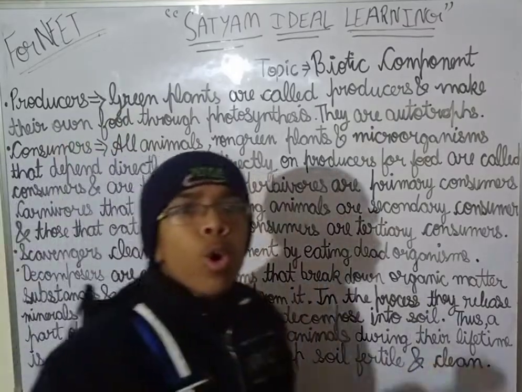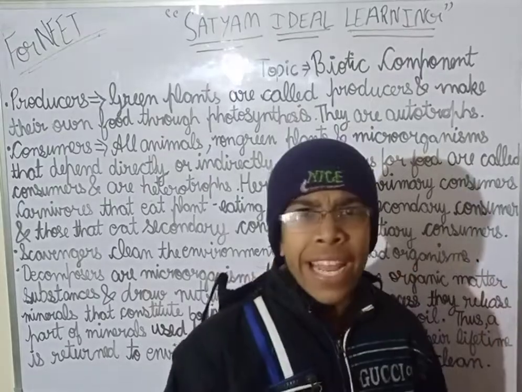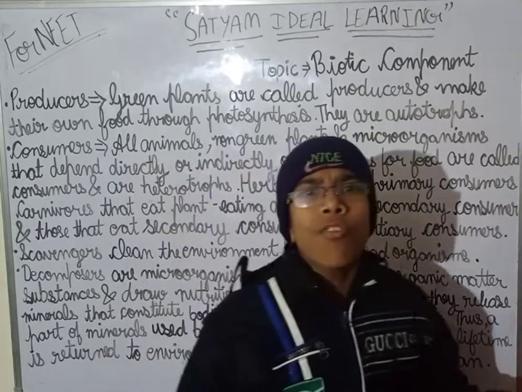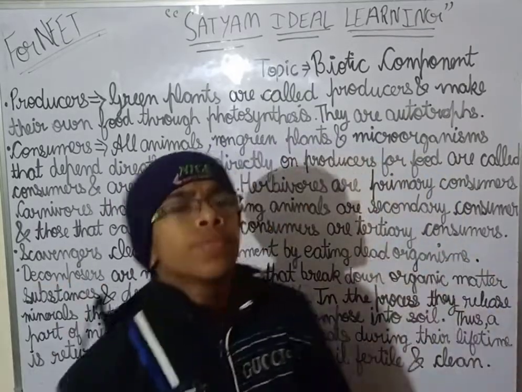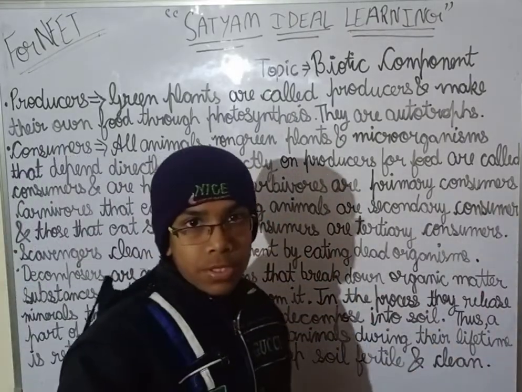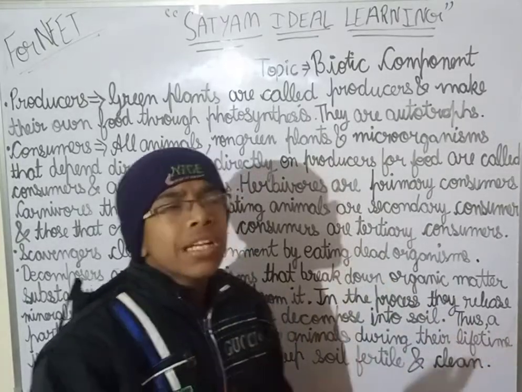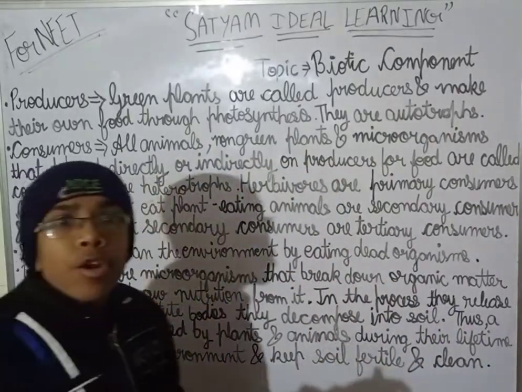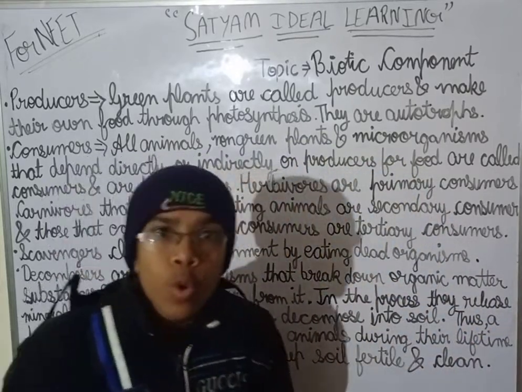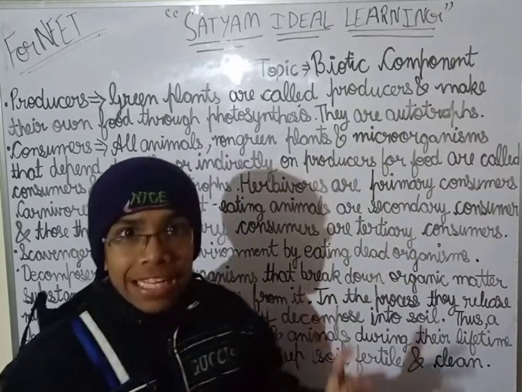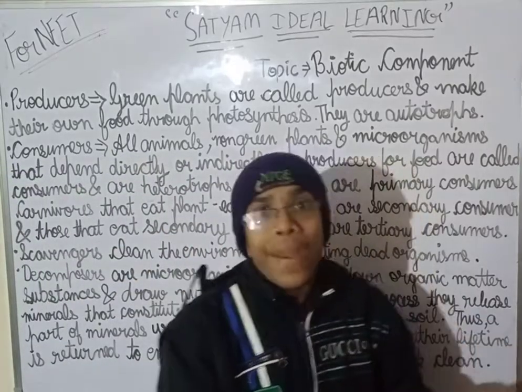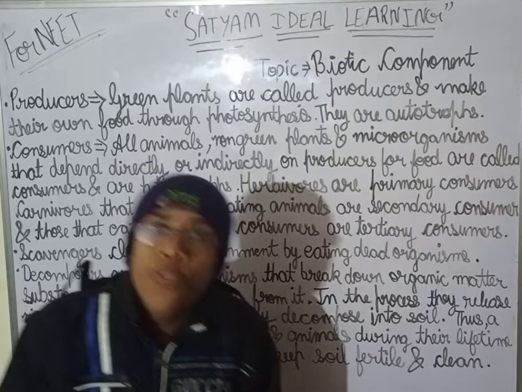They make their own food. They are not dependent on anyone, on any other organism. They make their own food, and all the other organisms, some other microorganisms, and the non-green plants depend on these green plants for food.